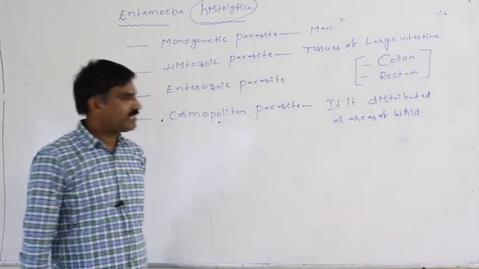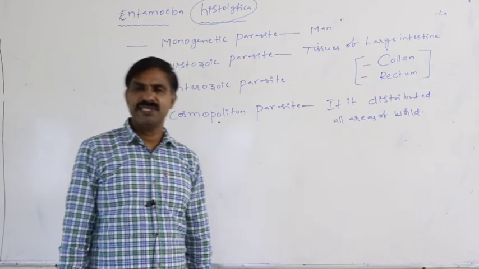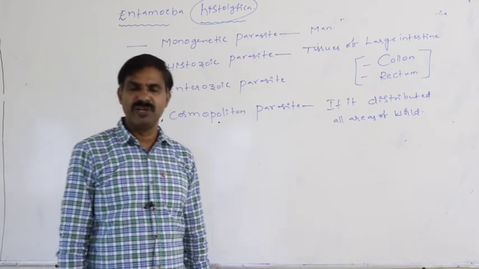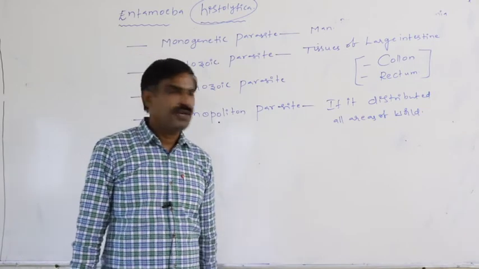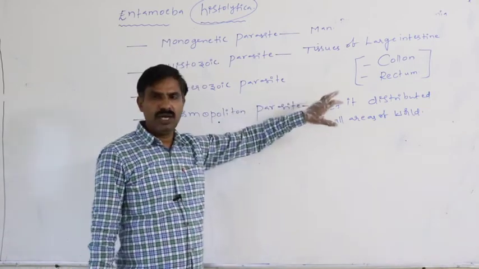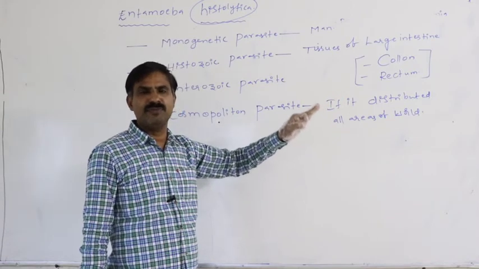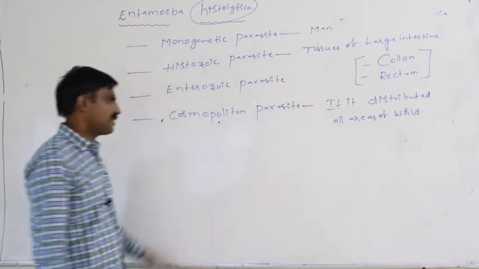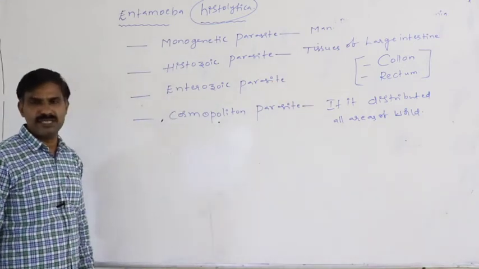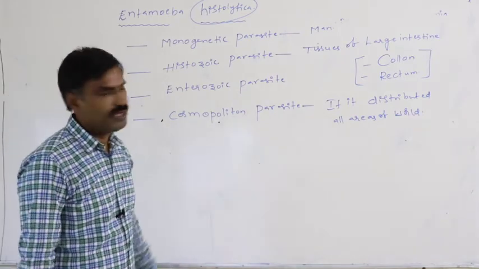Definitely this kind of disease does not appear only in India. This disease may appear in Russia, China, America, Australia. Throughout the world, in all areas of people, if this kind of disease appears, then that is said to be the cosmopolitan disease. This parasite is the cosmopolitan parasite.